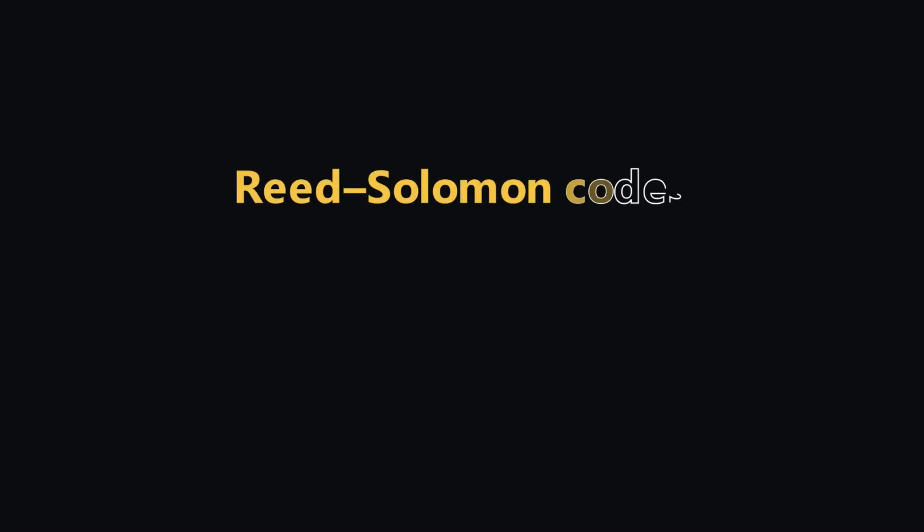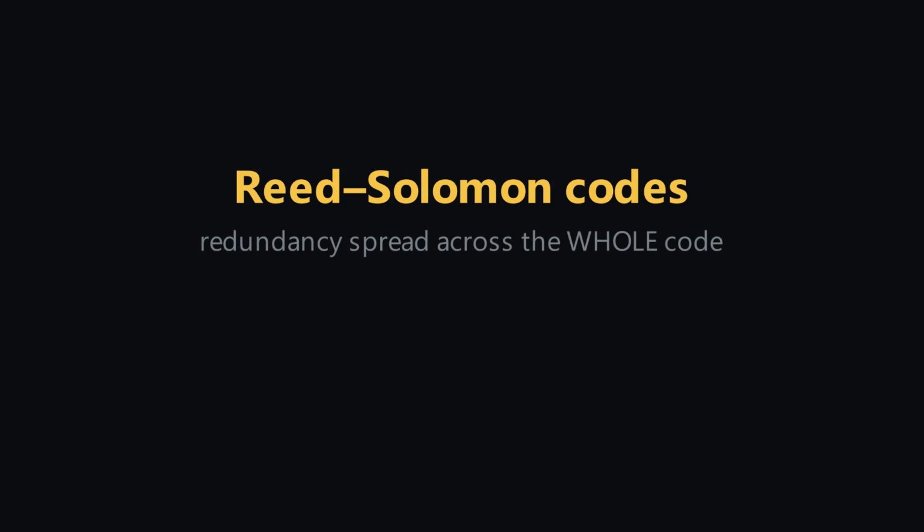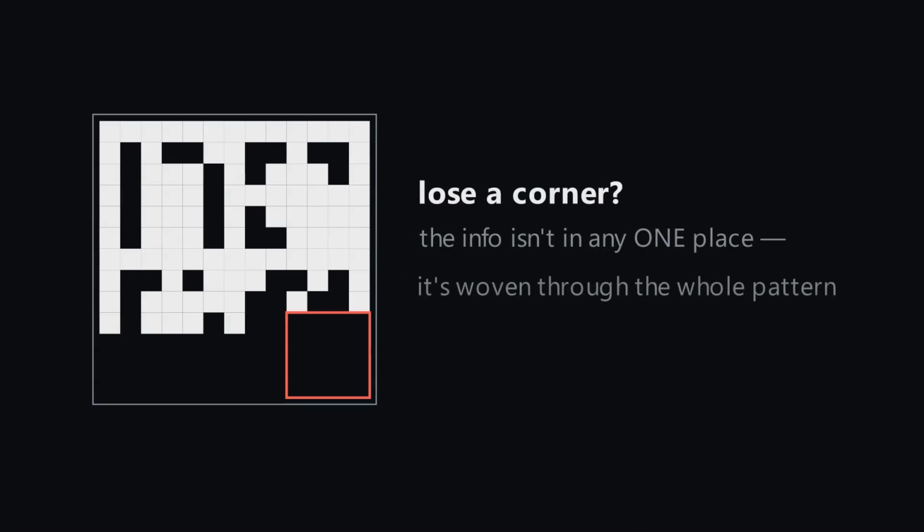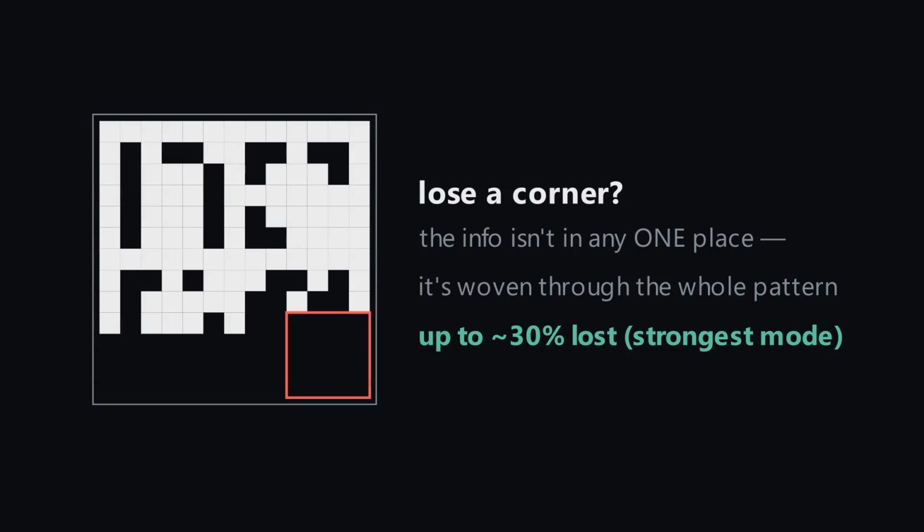Real systems like QR codes use a powerful version of this, called Reed-Solomon. It spreads the redundancy across the whole code. That's why losing a corner doesn't matter. The information isn't in any one place. It's woven through the entire pattern. At its strongest setting, a QR code can lose up to 30% of itself and still rebuild the data.